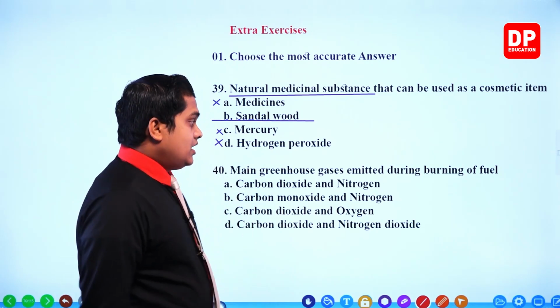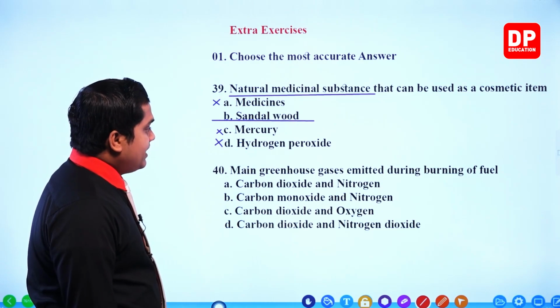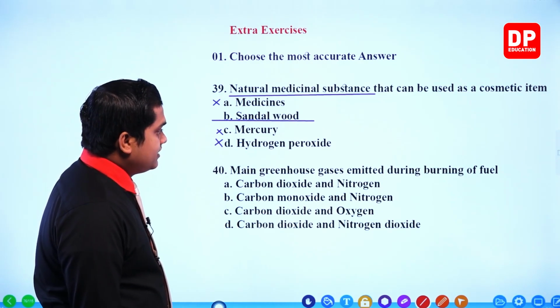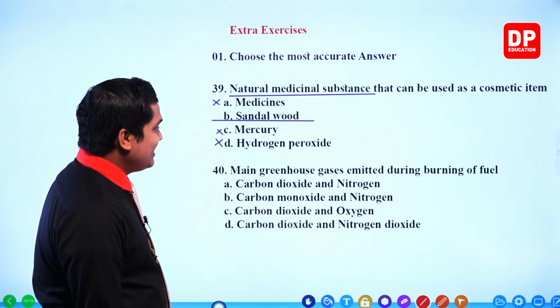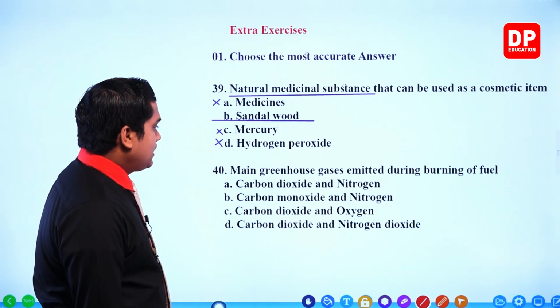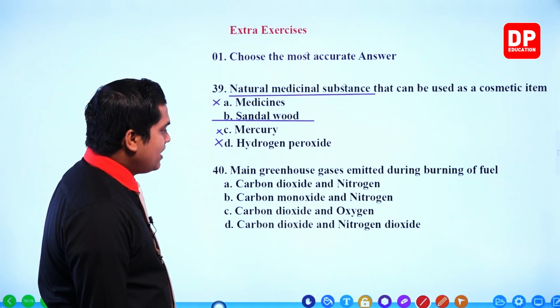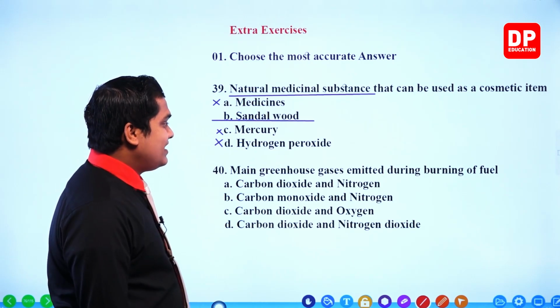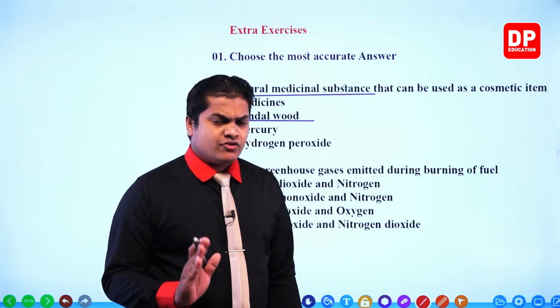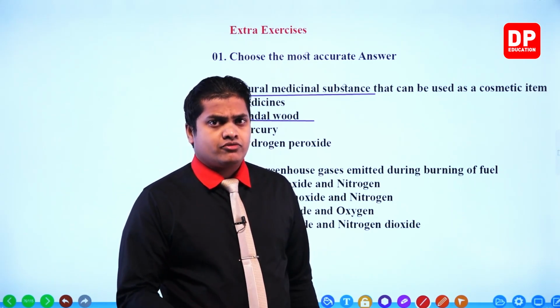Right then, question number 40. Main greenhouse gases emitted during burning of fuel: carbon dioxide and nitrogen. Carbon dioxide is correct. However, nitrogen is incorrect. You know that our atmosphere has about 78% nitrogen gas.